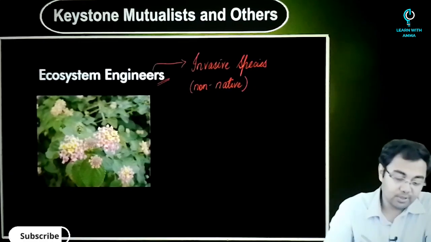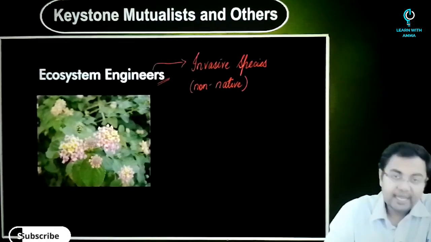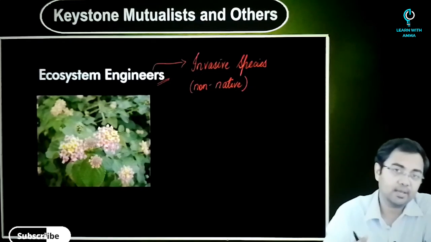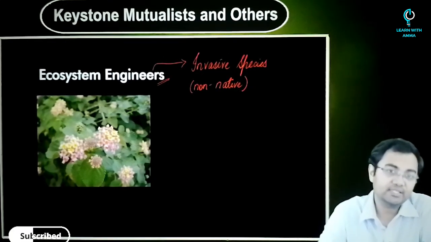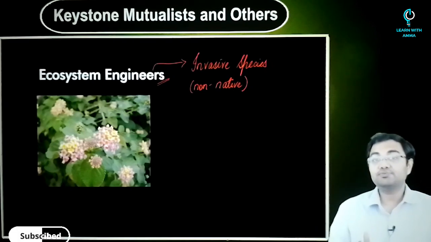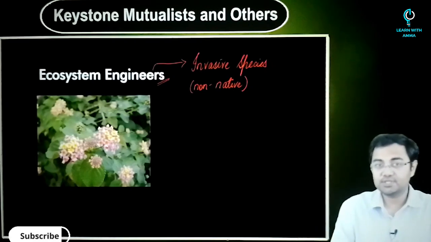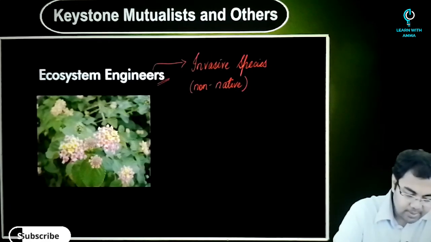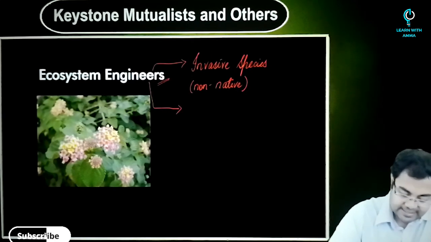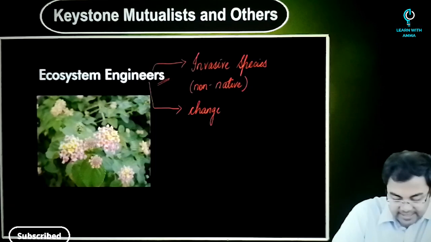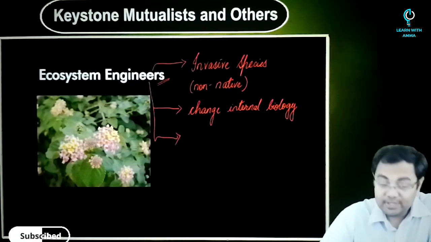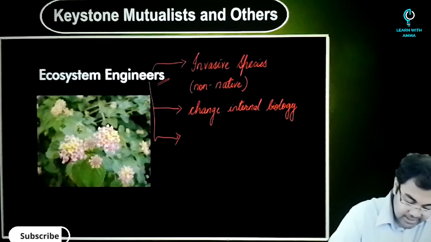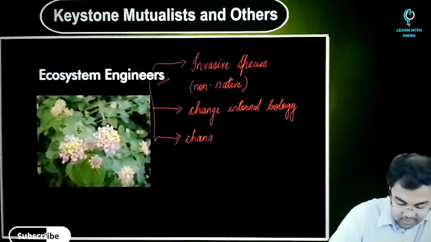So this is what happens normally with invasive species, and this can happen with plants, herbivores, and predators. All these can be examples of ecosystem engineers if they are modifying the ecosystem where they are going. So just remember that when we are talking about ecosystem engineers, they will either change their internal biology so that they can make the environment their own, and if not, then they will change the external environment.